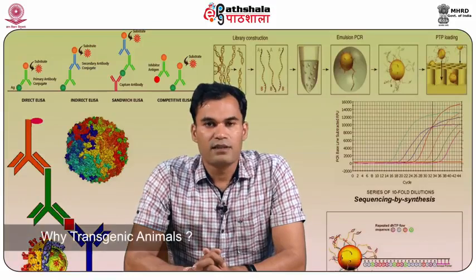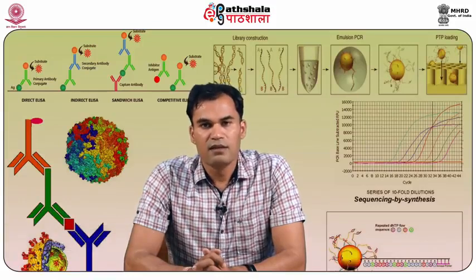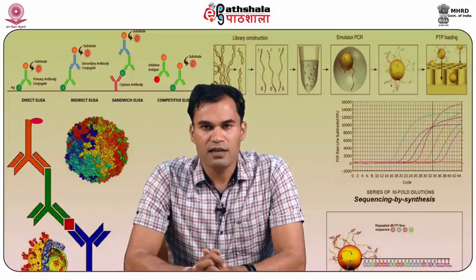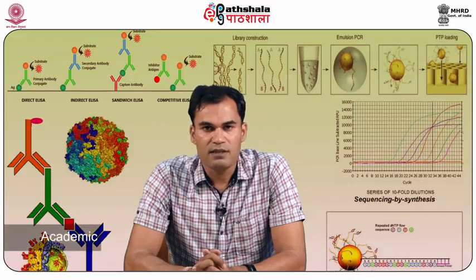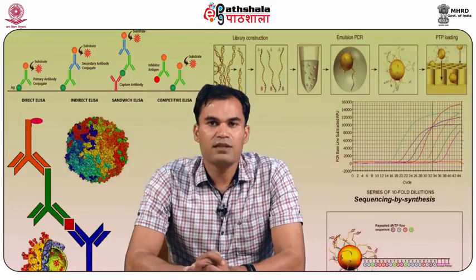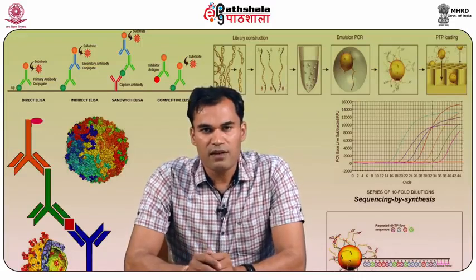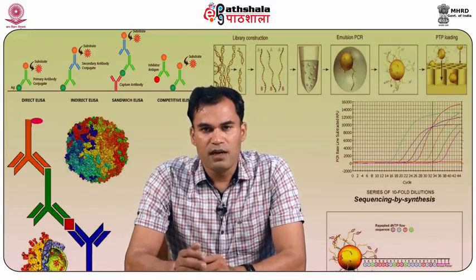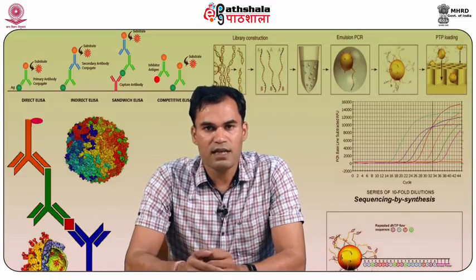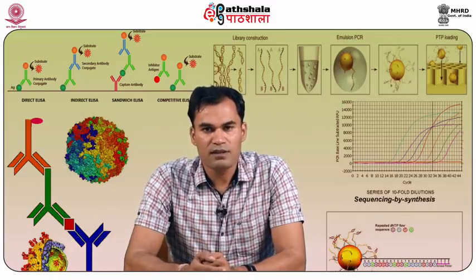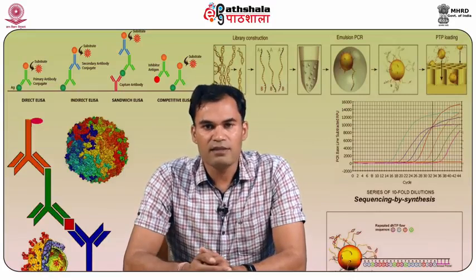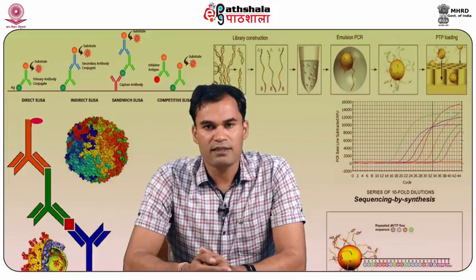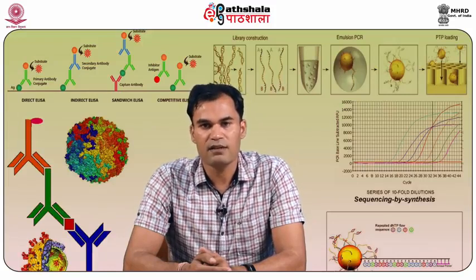So why transgenic animals? Transgenic animals are being created for the purpose of research and commercial interest. We have three types of research: academic research, application research and biomedical research. Under academic research, we use transgenic animals for the genetic regulation of development and growth. Under application research, we use transgenic animals for the production of valuable drugs for animal and human welfare. For biomedical research, we generate animal models and cell lines for studying the pathogenesis and prevention of disease in humans.